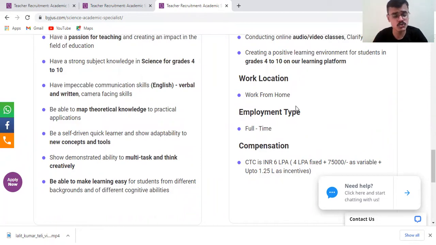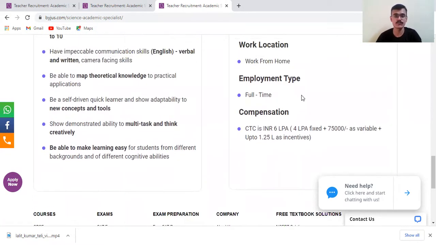Okay, so currently it's work from home. It might be possible that after 2 or 3 months it will be work from Bangalore only. Then employment type, it's a full-time job opportunity. What is the compensation for these roles?